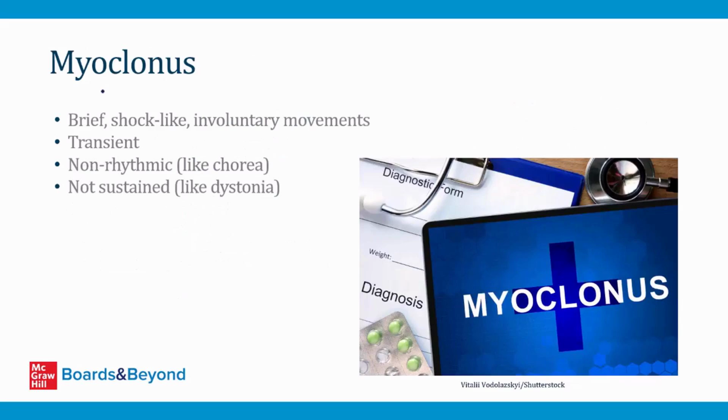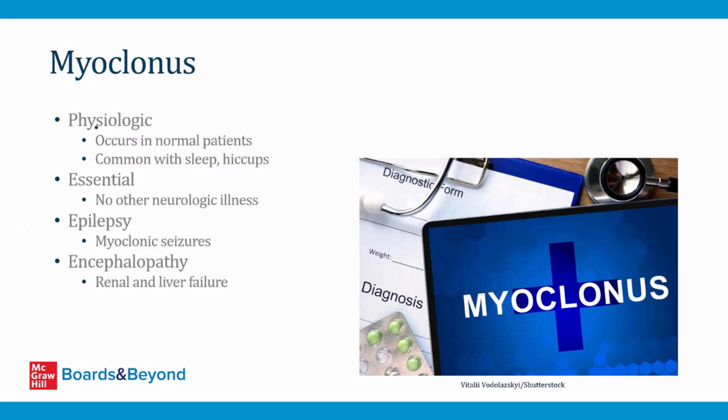Okay, moving on, let's talk about myoclonus, which refers to brief, shock-like involuntary movements of muscles or limbs. These are transient developments. Myoclonus is brief, it comes and goes very quickly. Importantly, the involuntary movements are not rhythmic, like chorea, which we talked about earlier, associated with Huntington disease. They're also not sustained. Sustained involuntary movements are called dystonias, and we're going to talk about those in just a minute. So myoclonus can be a normal physiologic condition that occurs in normal patients.